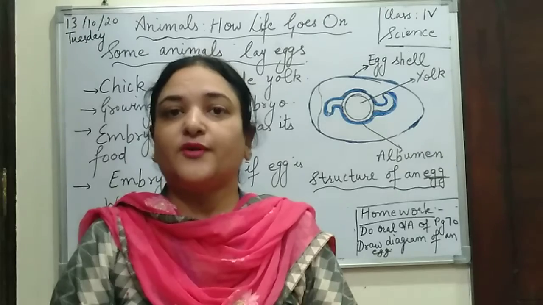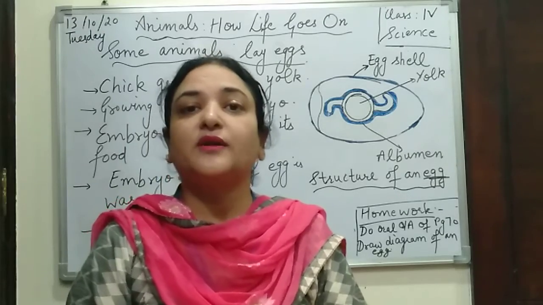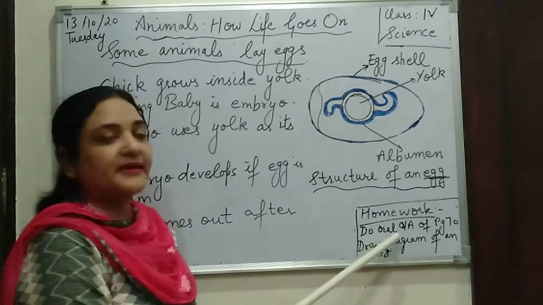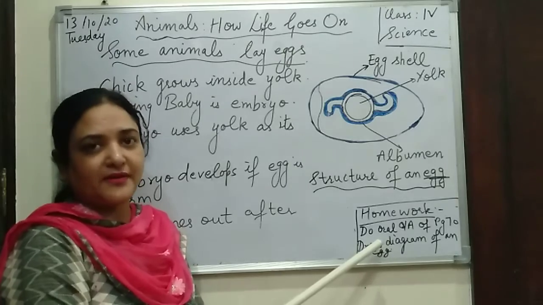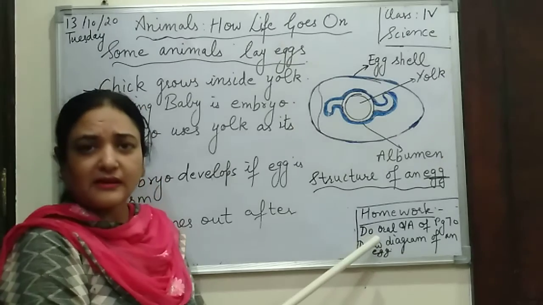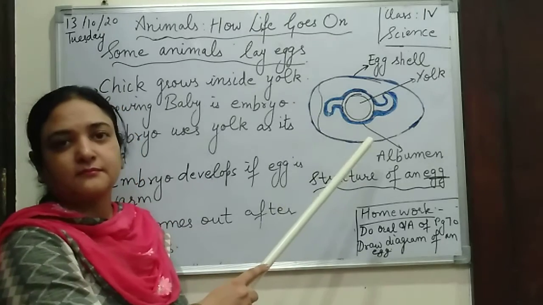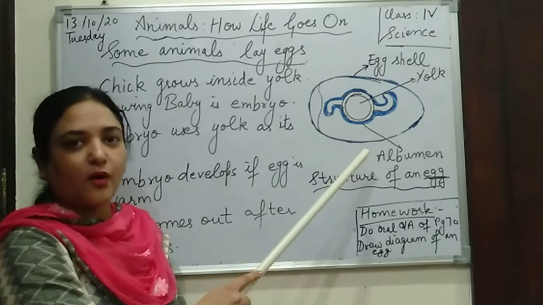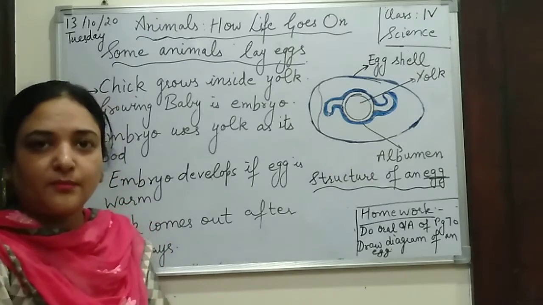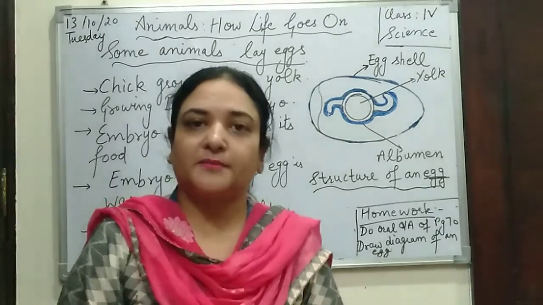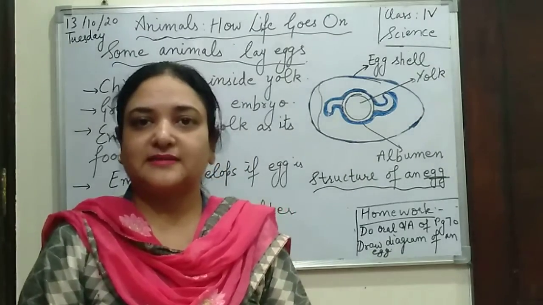Now for your homework, you'll be doing the oral question answers of page 70. There are 3 oral questions and you can do them in the book only. You're going to practice this diagram properly, see it from the book and draw it in your copies. I hope the things are clear to you.